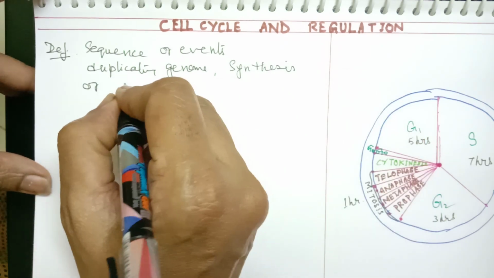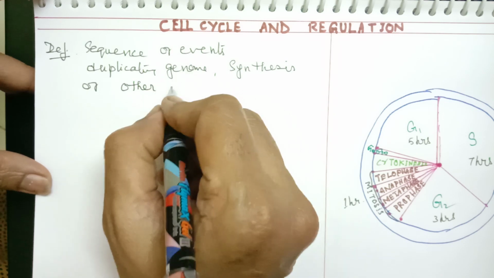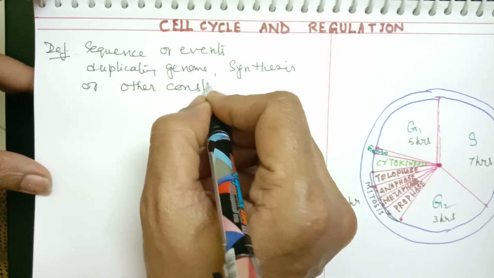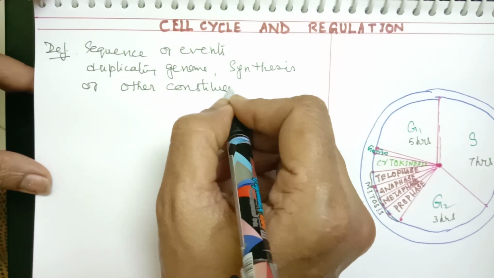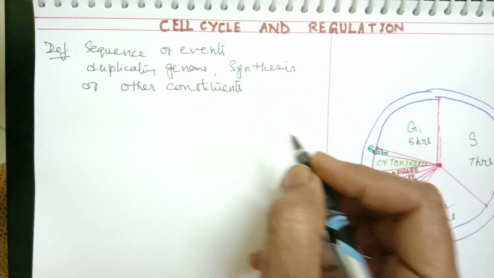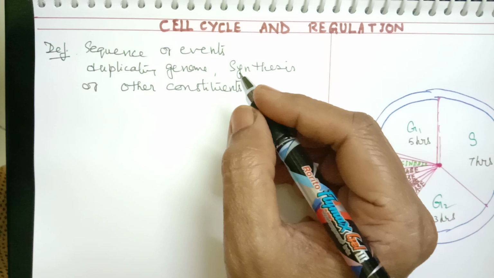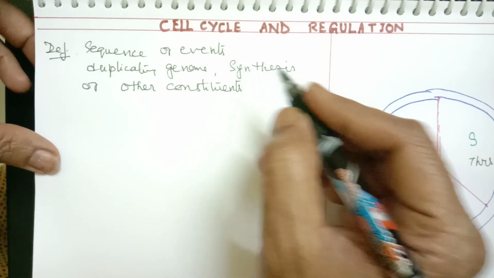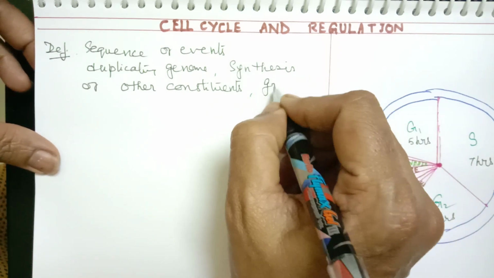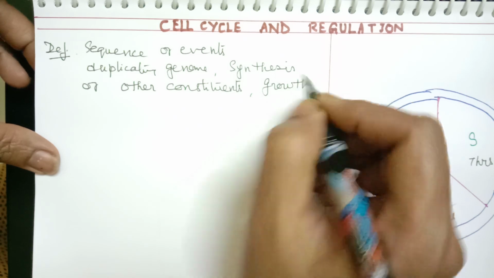Other constituents means all the others like protoplasm or any other cell organelles required. So synthesis of all the other cell constituents and then growth of the cell. So these three events take place.